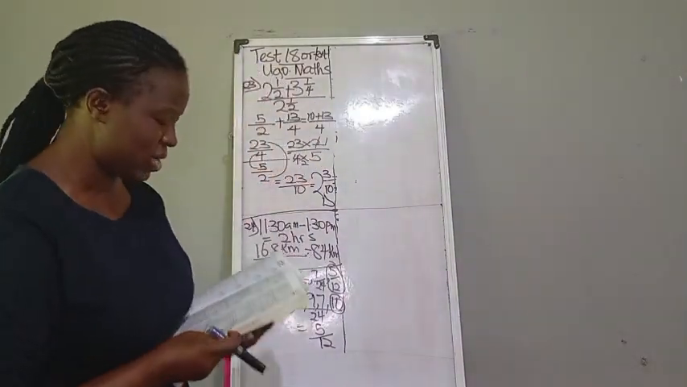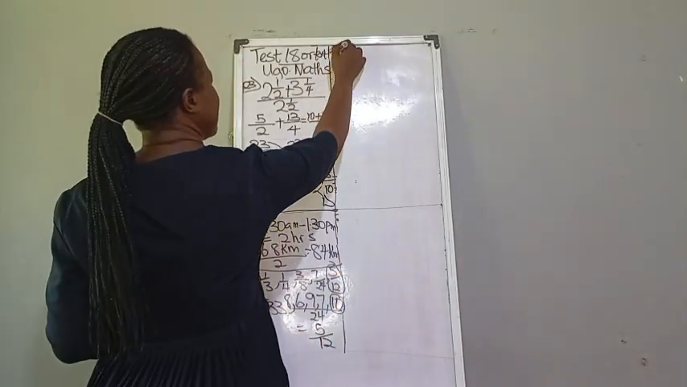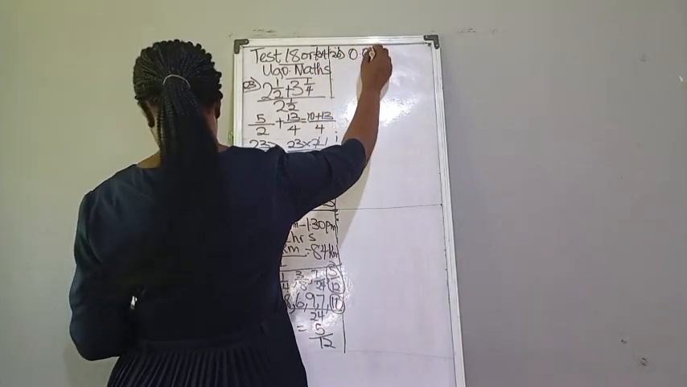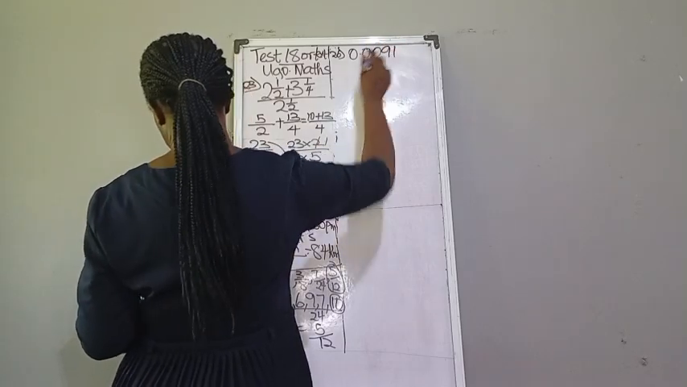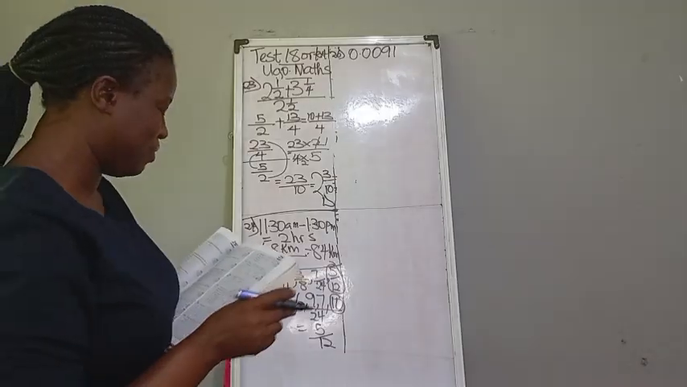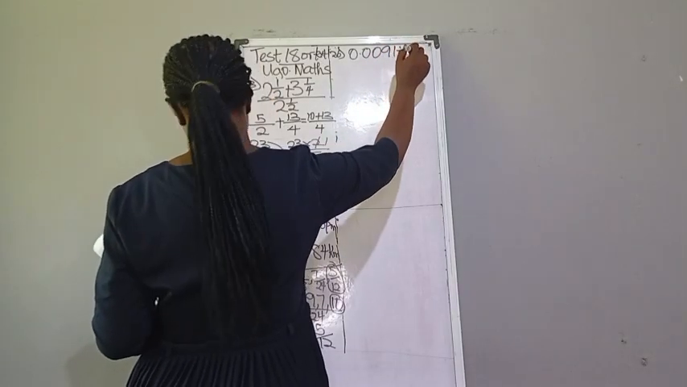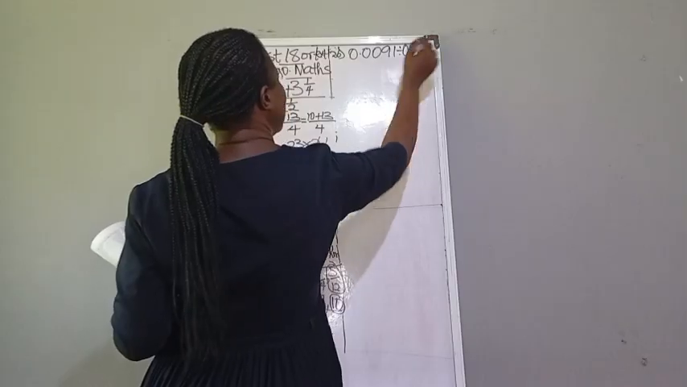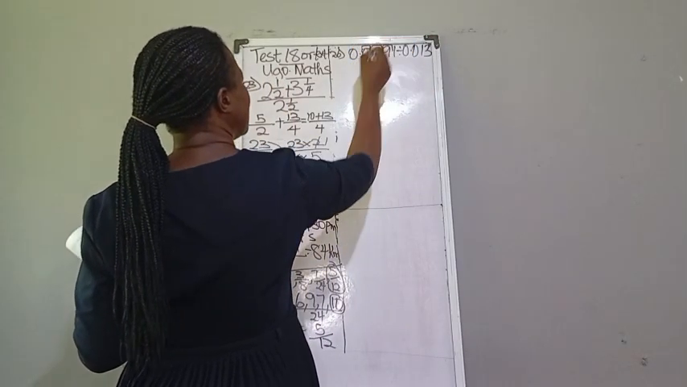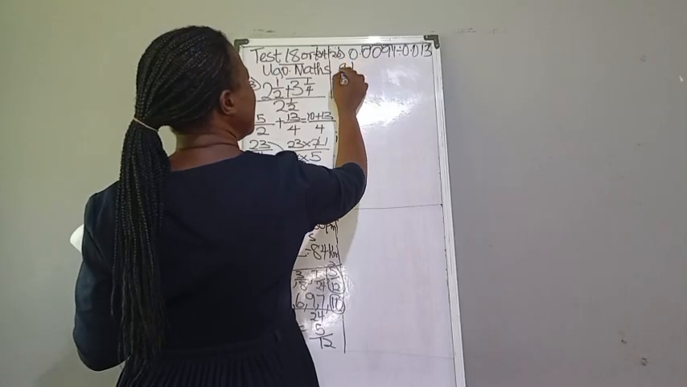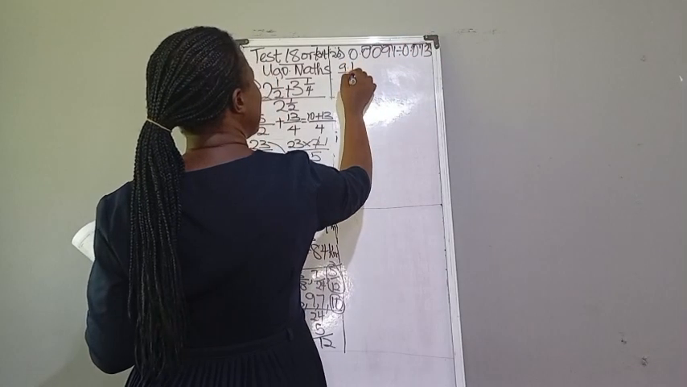Our number 26 question says, evaluate 0.0091. They didn't put any sign there, but it should have been divide, you have to divide it by 0.013. So when you have this, let's take it back by 3. 1, 2, 3. So we are having 9.1. Let's take this by 3. 1, 2, 3. So we're having 13.